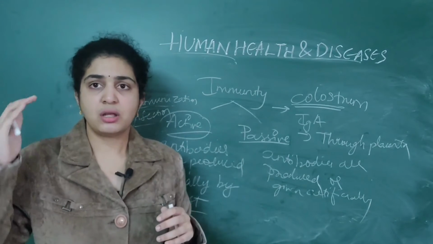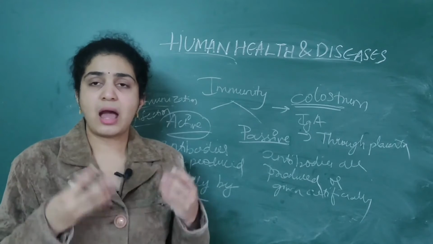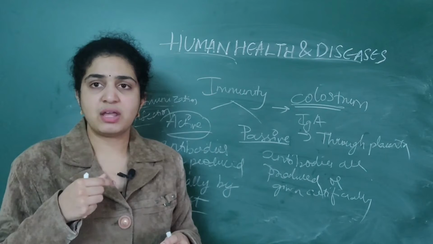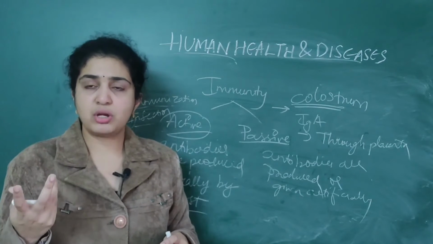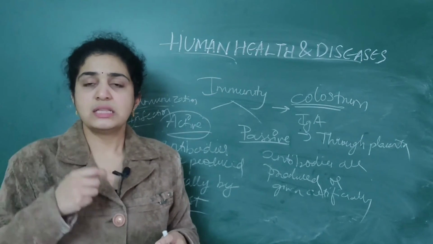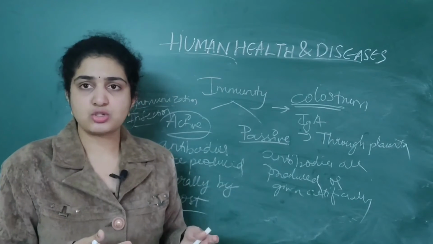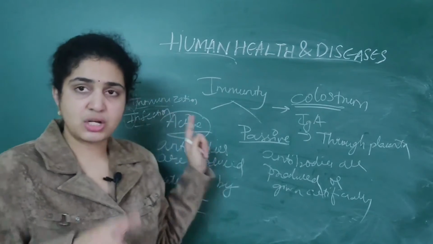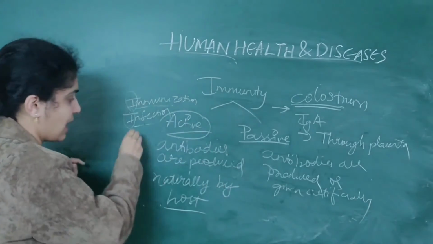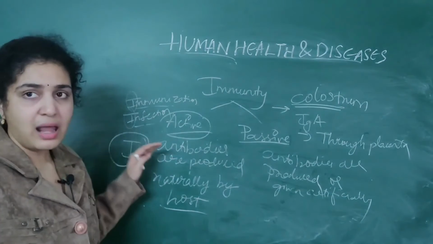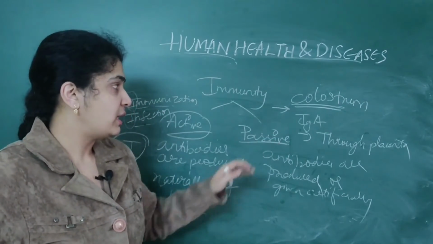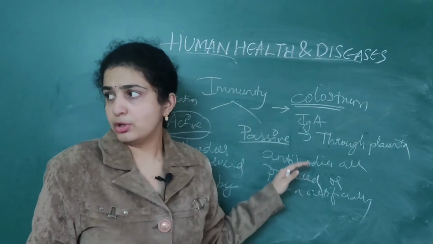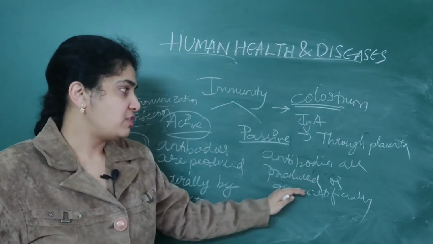So during infection, when a pathogen enters our body, antibodies are produced naturally. And when immunization, that is vaccination, is given to the patient, then also antibodies are produced naturally. So both immunization and infection are classified under active immunity. When it comes to passive immunity, antibodies are given artificially.